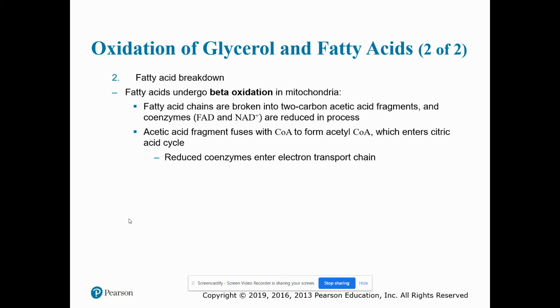Fatty acids undergo something called beta oxidation in the mitochondria. And this is where the fatty acid chains are broken into 2-carbon acetic acid fragments, and coenzymes FAD and NAD+ are reduced in the process. And the acetic acid fragments are then going to fuse with CoA to make acetyl-CoA, which is then going to enter the citric acid cycle. The reduced coenzymes enter the electron transport chain. And what that means is that the NADH and the FADH2 are going to drop their electrons off at the electron transport chain.